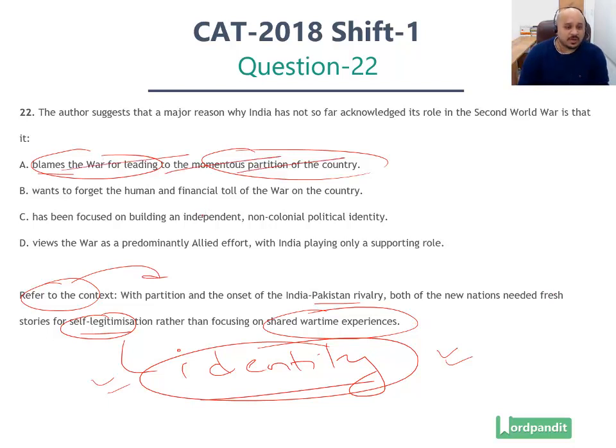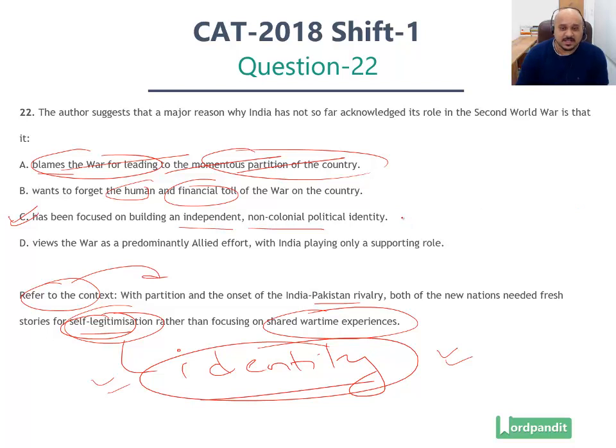Hence ruled out, right? Option number B, wants to forget the human and financial toll of the war on the country. The human and the financial toll, these are just numbers. They don't want to forget it. What they want to do is create an identity of their own, which is implied by option number C, has been focused on building an independent, non-colonial political identity, right? So they wanted self-legitimization. They wanted to build an identity of their own, and option number C is the closest to this sentiment.